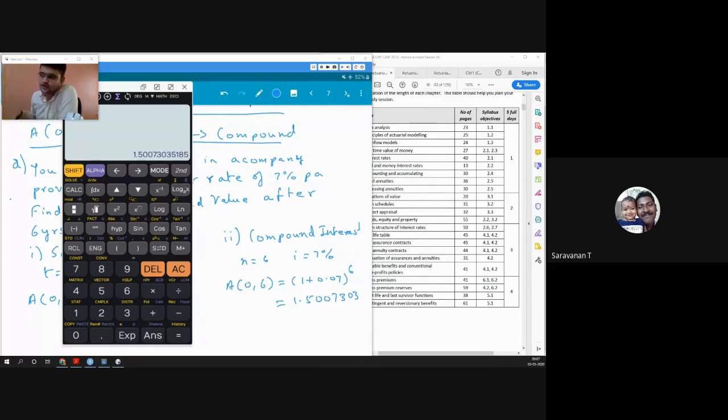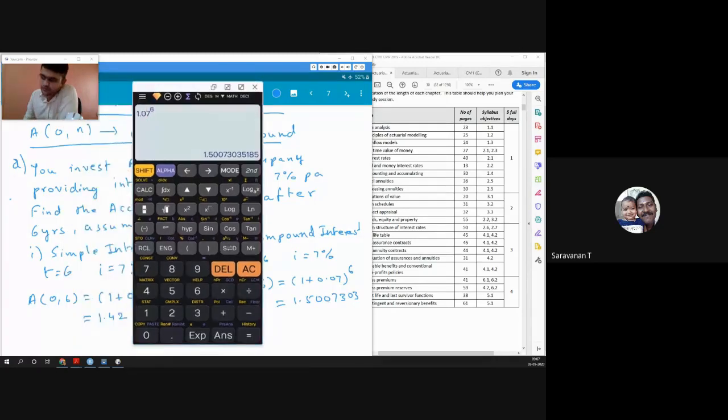Now let's say I want to multiply by a particular value. The problem is, you can see the cursor is in the power here. If I just say multiply, it will still multiply in the power part. I do not want that. I want it to multiply in the below part. So what I will do is use these arrow keys: side arrow, down arrow, up arrow. These are the 4 arrow keys.